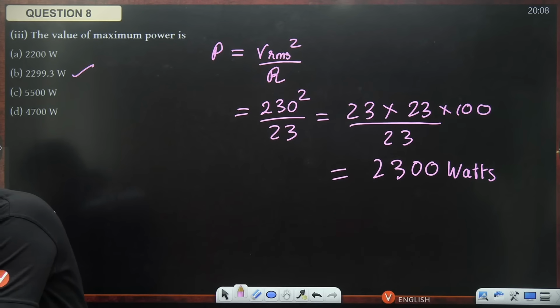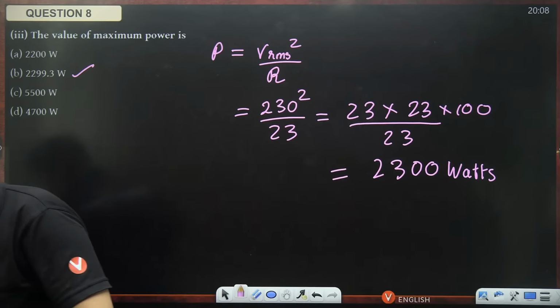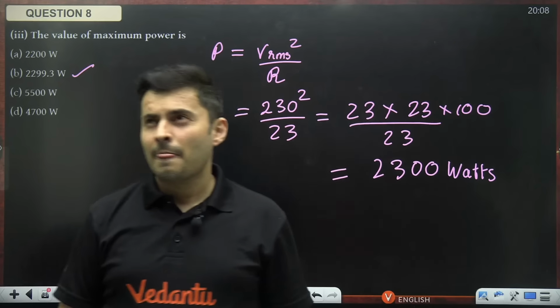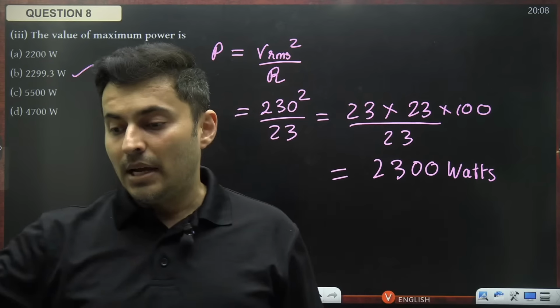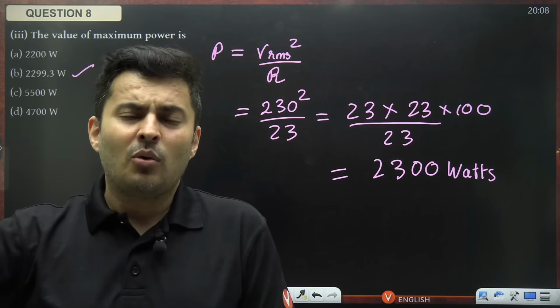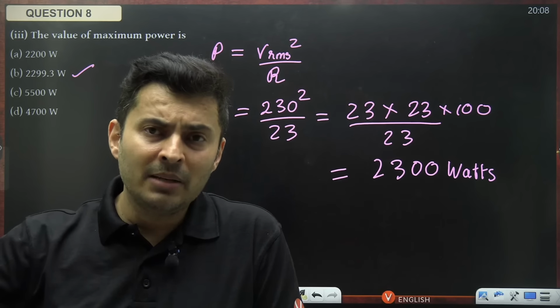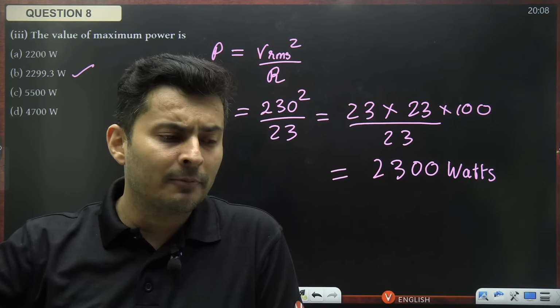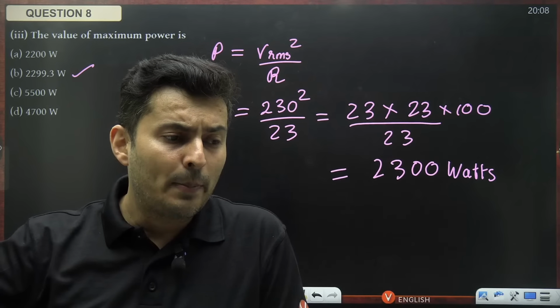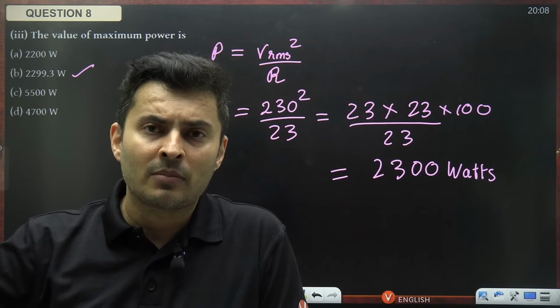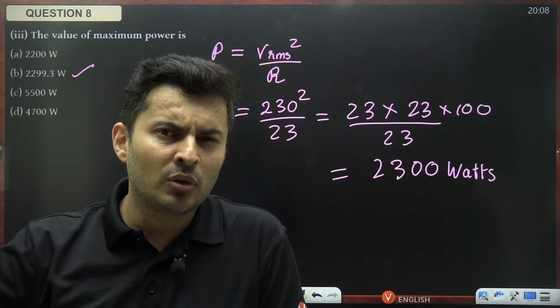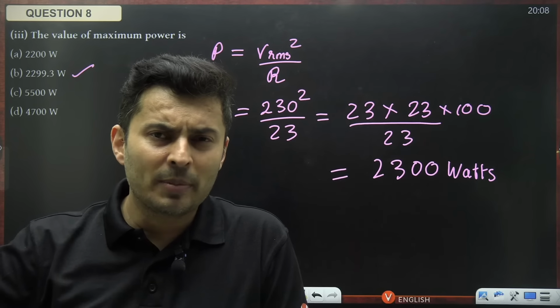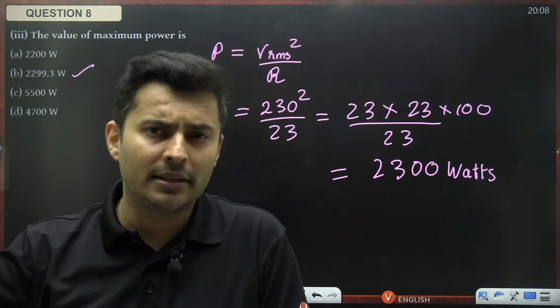How to find if it is IMAX or IRMS, if they just tell what is the value of the maximum current? Actually, you have a point over there. What is the value of the maximum current can mean both things, whether it is the amplitude of the current or the maximum RMS current. So it can be confusing. So look at the options. If the options are not matching, then they have asked the other thing.